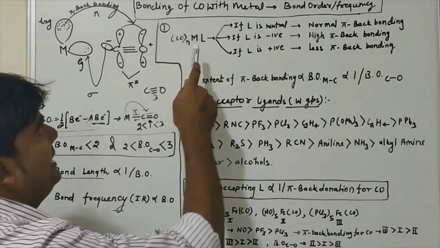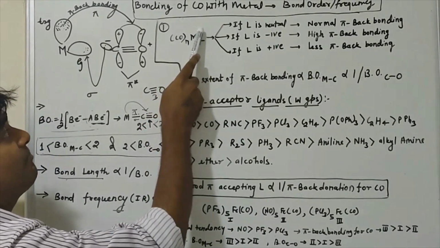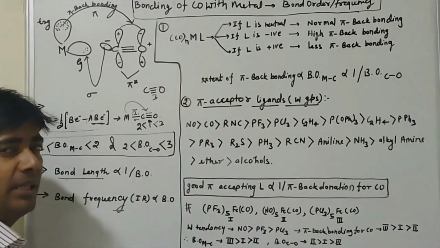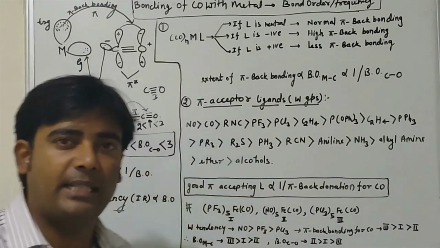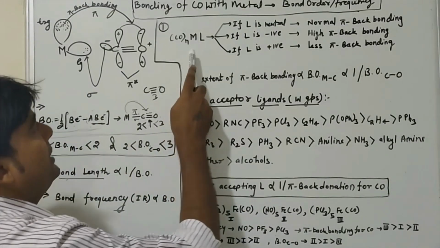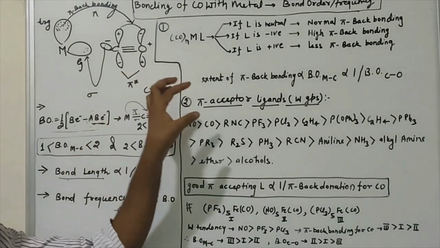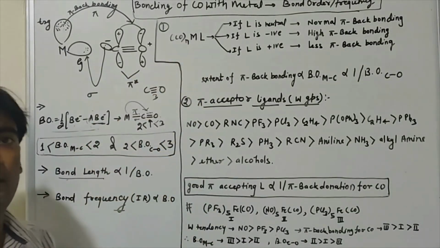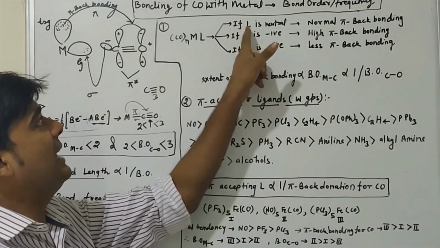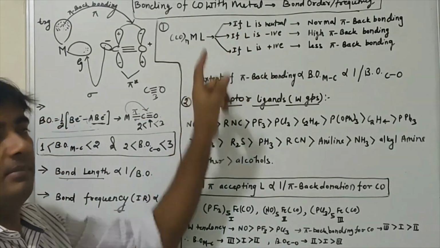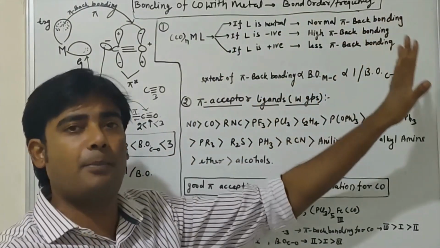Another example is a metal carbonyl complex with another type of ligand. That ligand L may be neutral, negative, or positive, for example ammonia or phosphine, or any other ligand. If we are talking about the bond order and bond frequency between metal and carbon and oxygen, then we have to consider the ligand. If L is neutral, then there is normal pi back bonding.